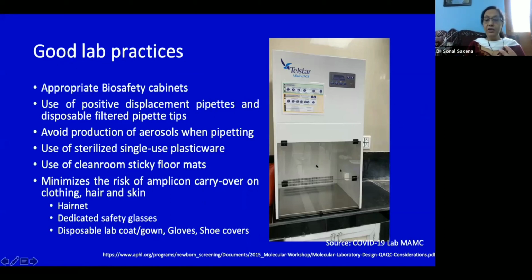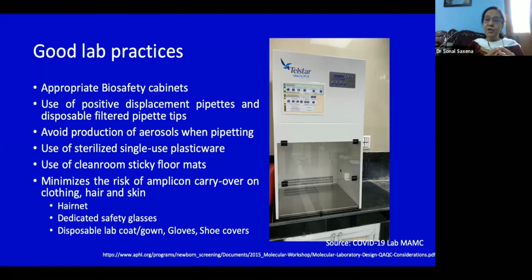Now this is a PCR hood which is used to make the master mix reagent in our laboratory. So you need to have appropriate biosafety cabinets, the positive displacement pipettes, and the disposable filtered pipette tips. Avoid the production of aerosols while pipetting. Use single-use sterilized plasticware, clean room sticky floor mats, and minimize the amplicon carryover by wearing a hairnet, dedicated PPE, lab coat, gowns, gloves, shoe covers, etc.